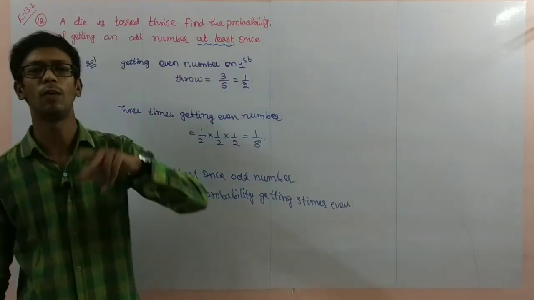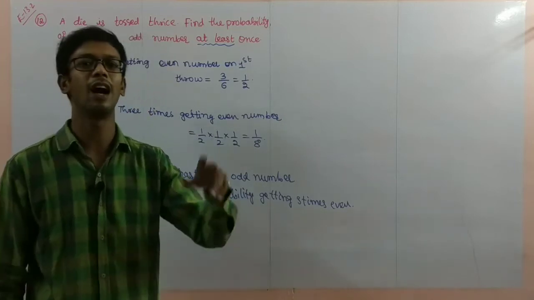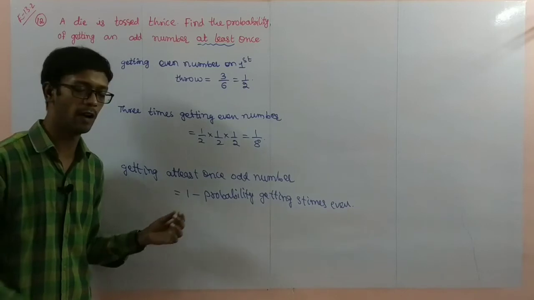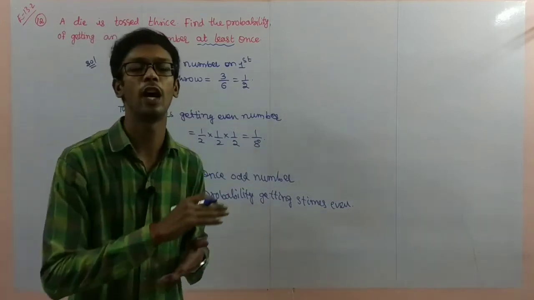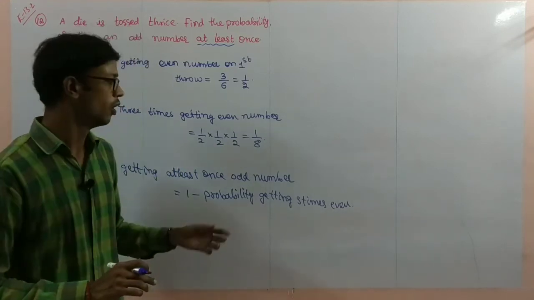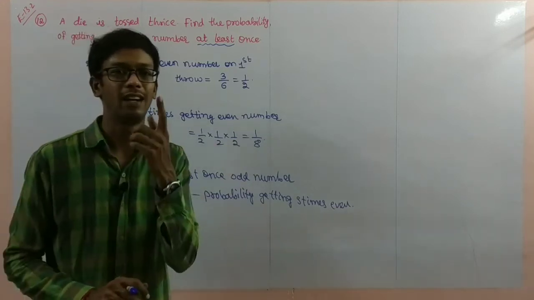Here only 2 possibilities are there, either even number or odd number. 3 times if we are removing from total, 3 times if we are removing even number, 3 times even, if we are removing, you will get at least one.